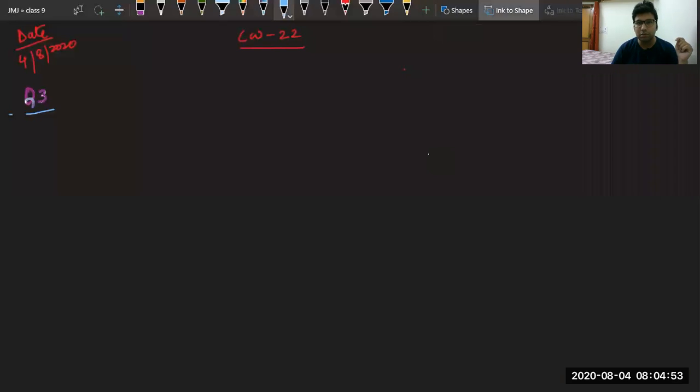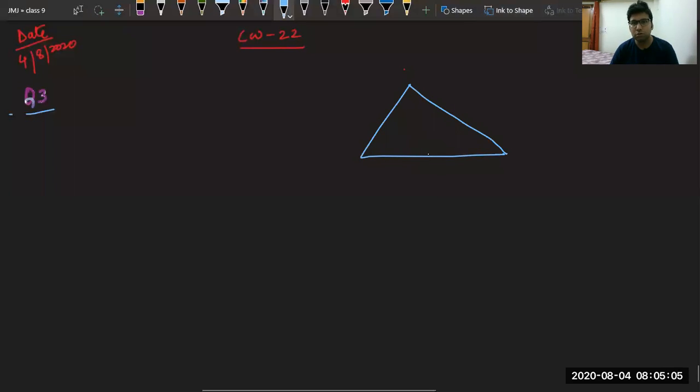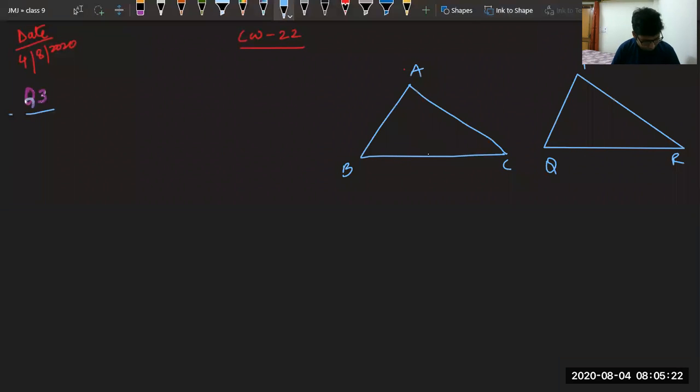So we have two triangles. Let me draw ABC, and the second one. Now let me name them A, B, C and P, Q, R. Median AM of one triangle, so we have a median AM, and the second median given to us is PN.